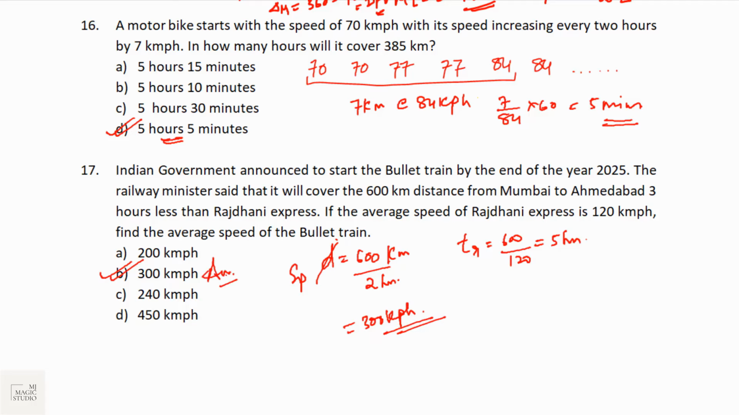So in bucket number 16 and 17, you would get questions from trains, time, speed and distance, average speed. Same type of question, or sometimes maybe relative speed.